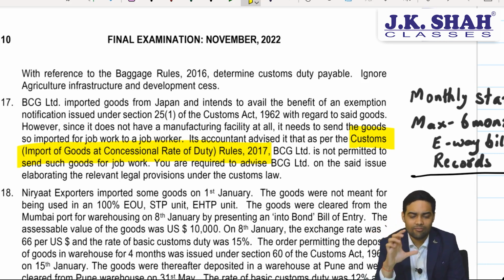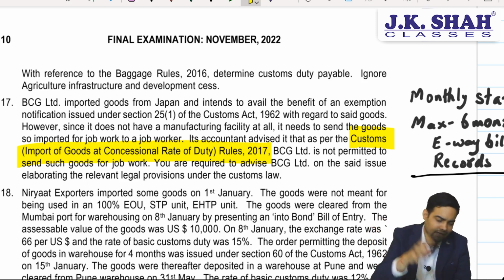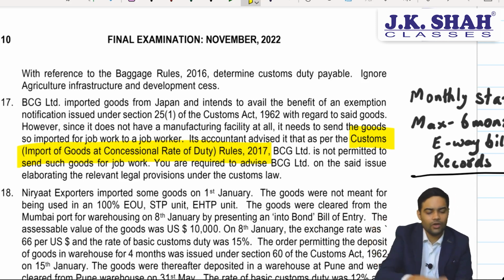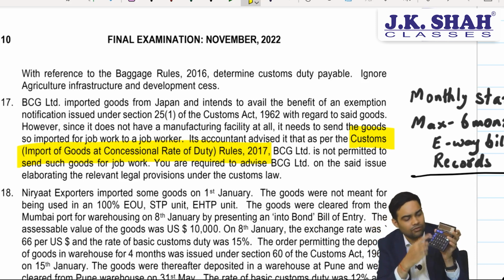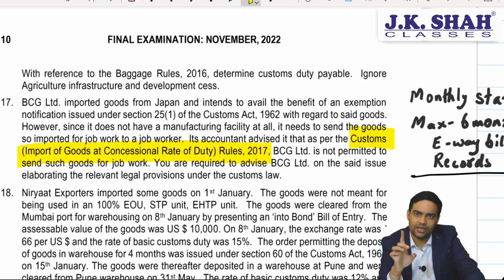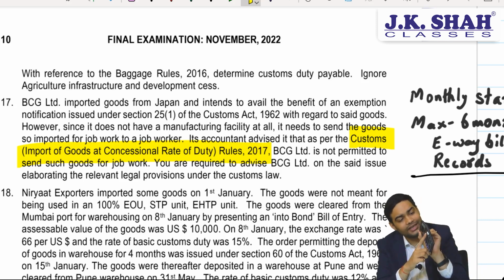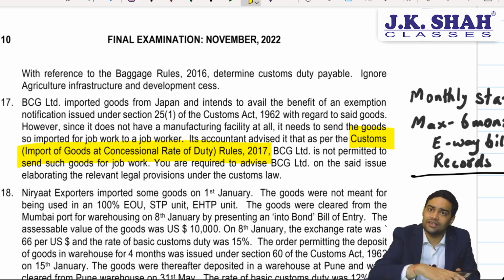Say suppose government wants to encourage manufacture of calculators, and they give a benefit saying that if you are importing various raw materials of calculators, whatever raw material is used, you import it for use of calculator, you will get a concessional rate. These are called end use based exemption notifications, where you are getting an exemption on raw material of this calculator if you are using it to manufacture calculators.